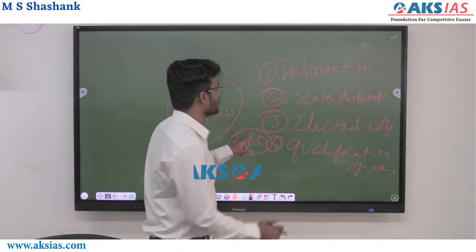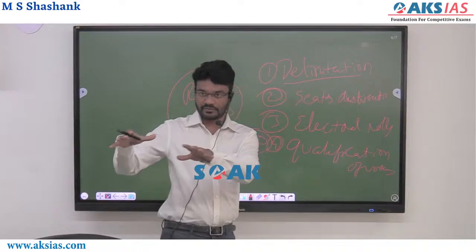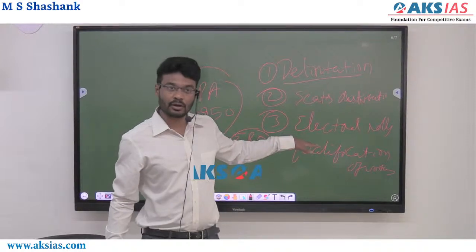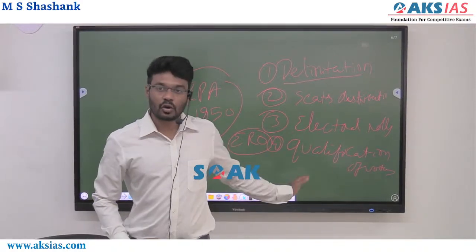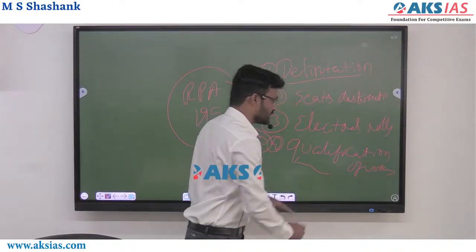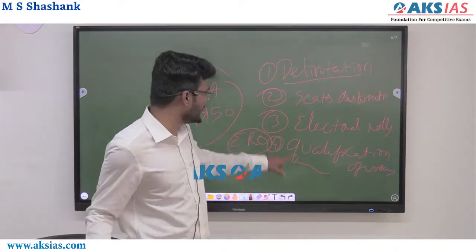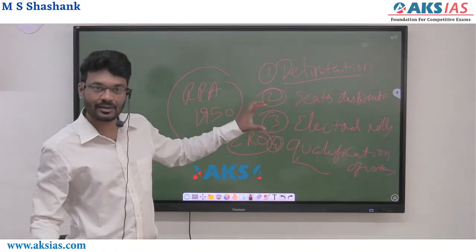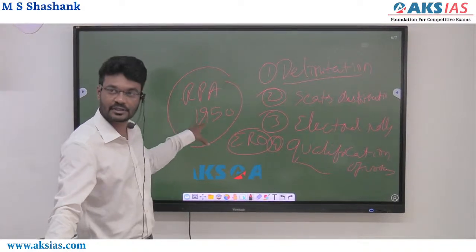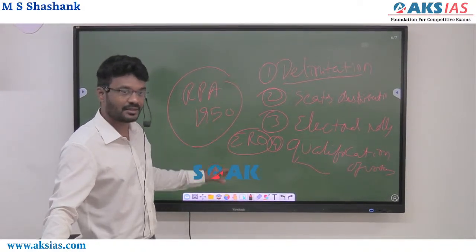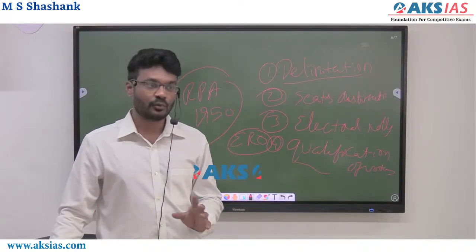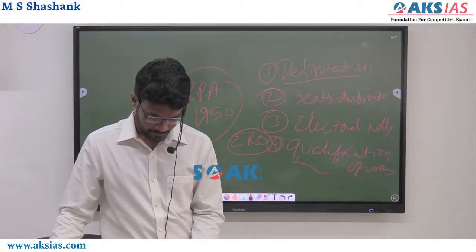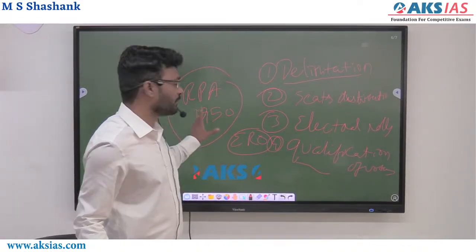This is how the delimitation commission first divides the country into different MP constituencies. Based on that, the seats will be distributed. Then electoral rolls will be prepared, and based on a list of qualifications, whoever qualifies will be given voting rights. This is the initial exercise, all done based on the Representation of the People Act 1950. These are the initial administrative aspects you have to do before the election.